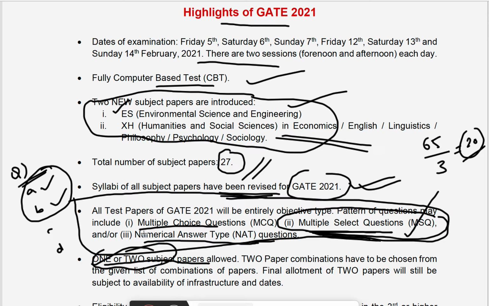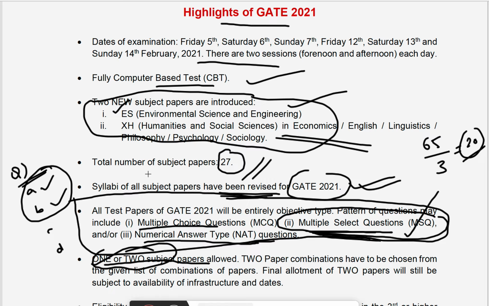One or two subjects are extra in instrumentation compared to EC. So a student can take both the EC as well as the instrumentation paper, if the time schedule permits. That is also one of the major changes in the GATE 2021 question paper and exam scheme.